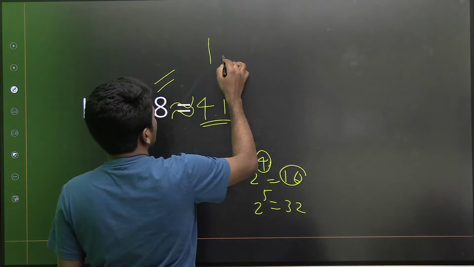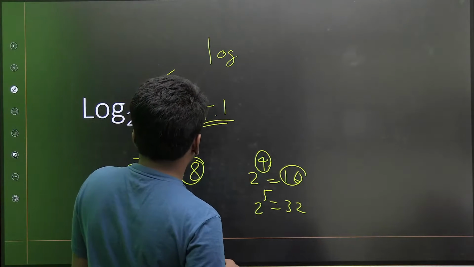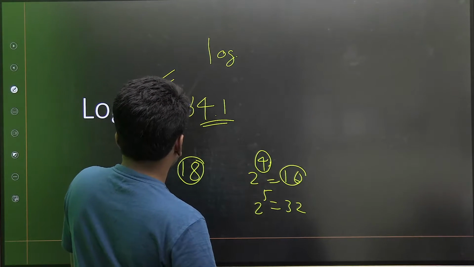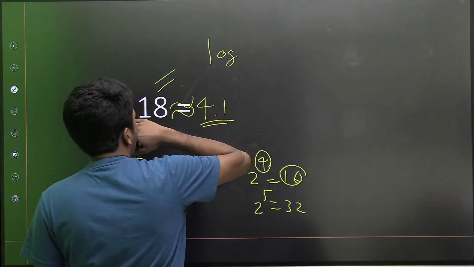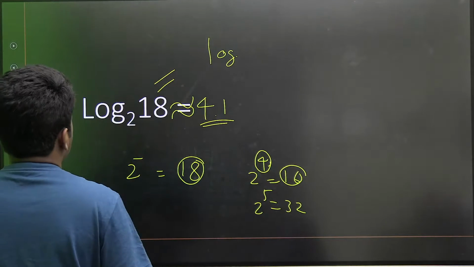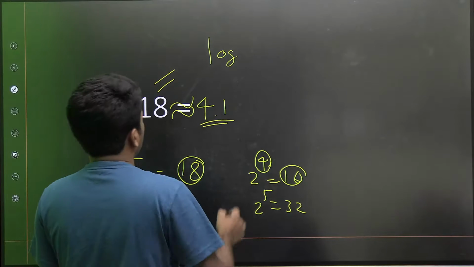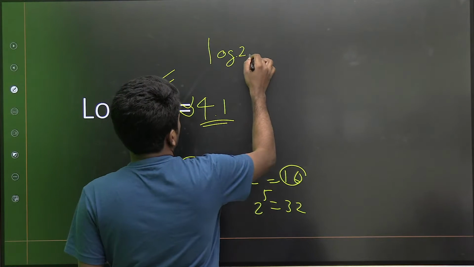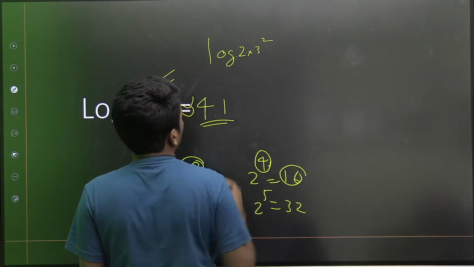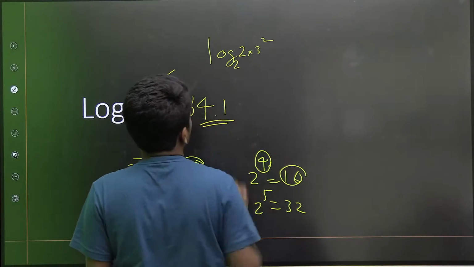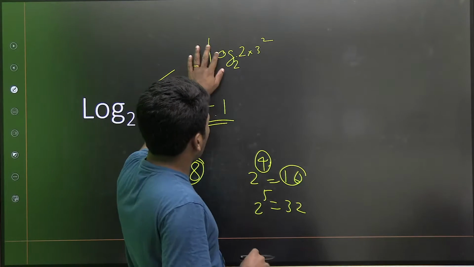Or we can say, if you want to write in steps, we can also write this. Log 18 as, yeah, there are different ways. You can write it as 2 into 9 and then split it: 2 into 3 square, to the base 2. Then you can apply multiplication rule. Multiplication rule says log a into b.